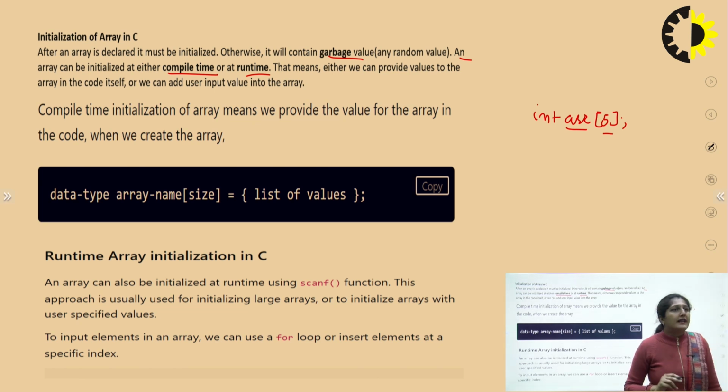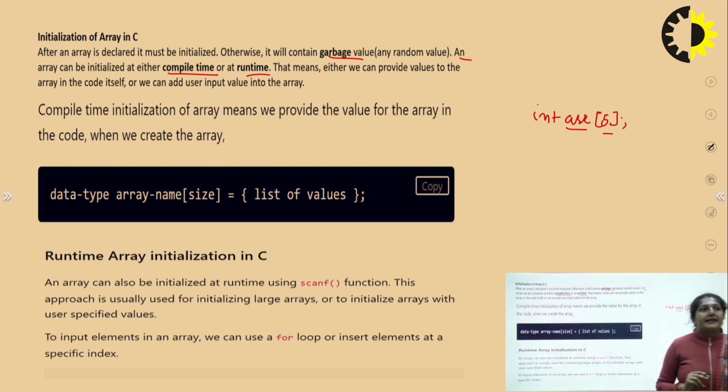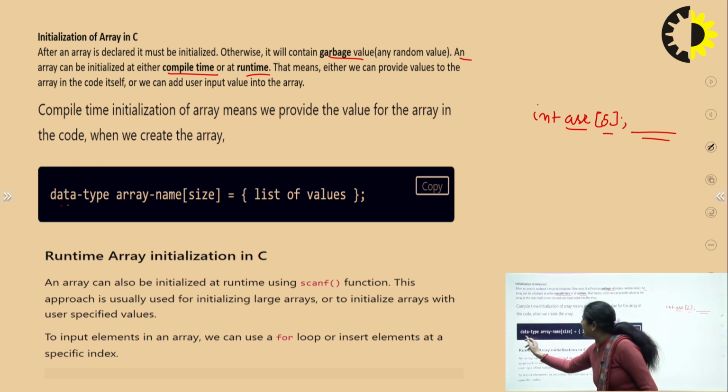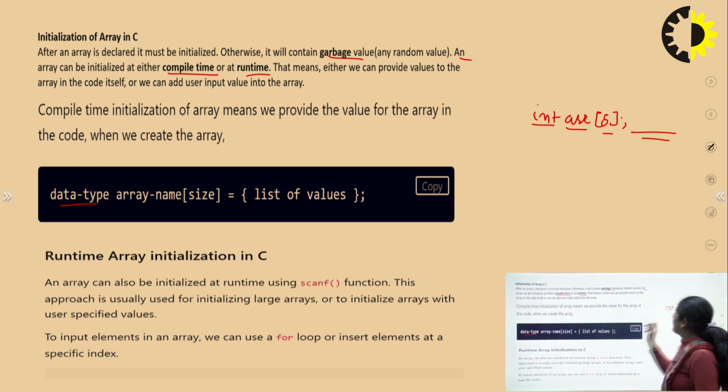So let us see how we do it at compile time. Compile time means that when we declare the array, right there we initialize the elements of the array. The format is data type, then array name, then size, and then the list of elements.